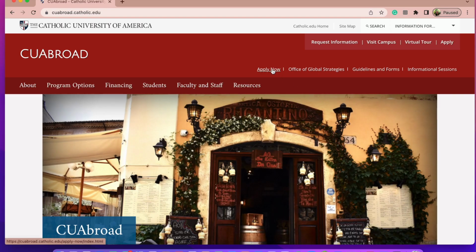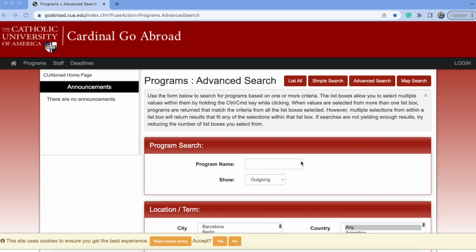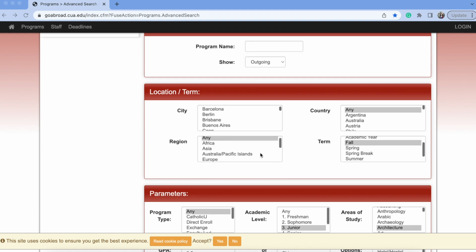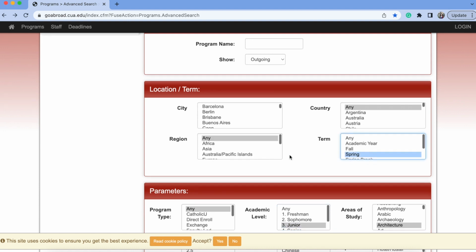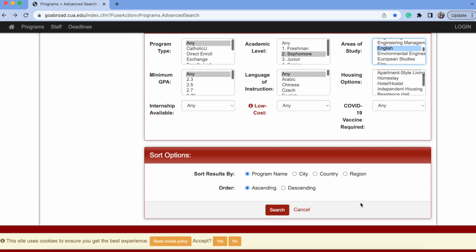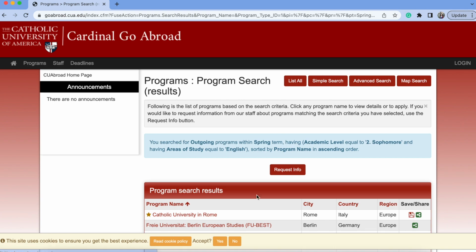To explore options, you can use the Apply Now or the Program Options page to bring us to our Go Abroad site, goabroad.cua.edu. From here, you can search by name if you already know the name of the program, or you can start using terms such as the region you want to study abroad in, the term, your academic level, and your area of study to narrow the field. So we'll return a list of all the programs that meet the search terms applied.